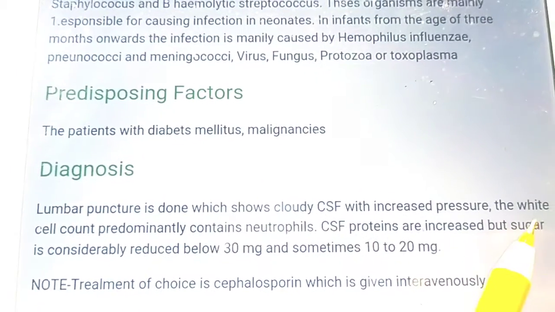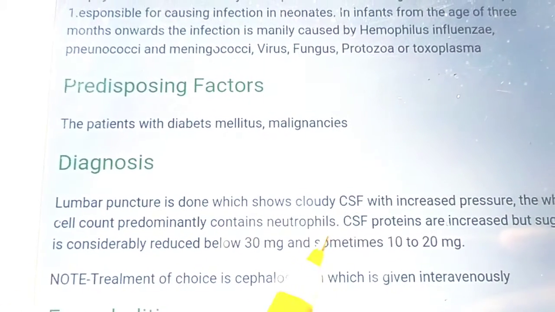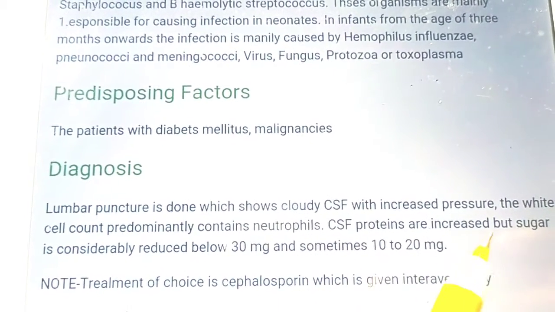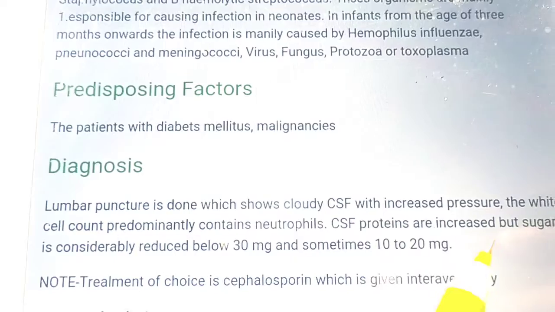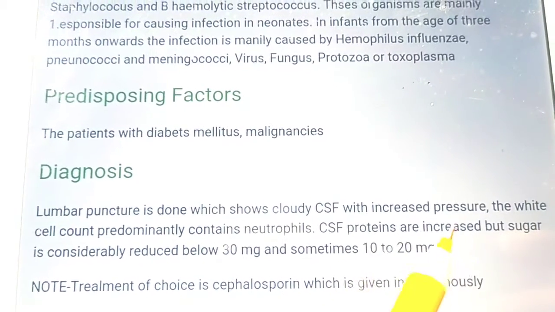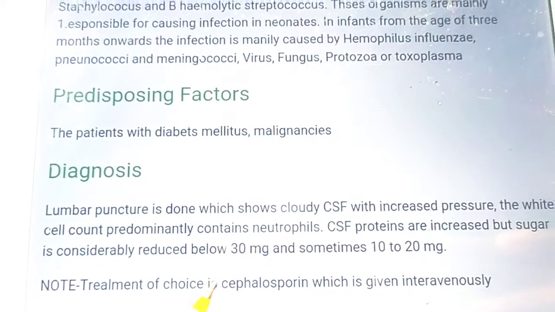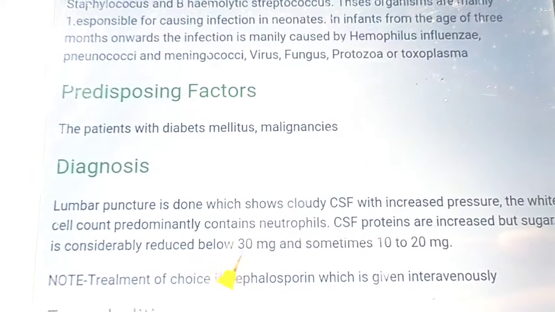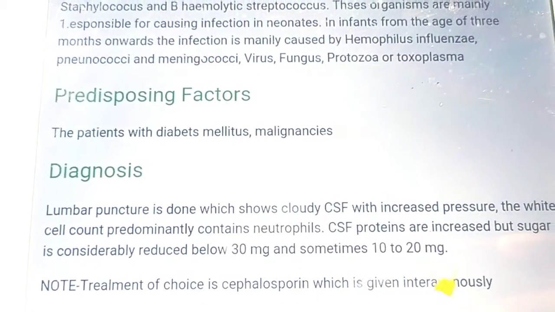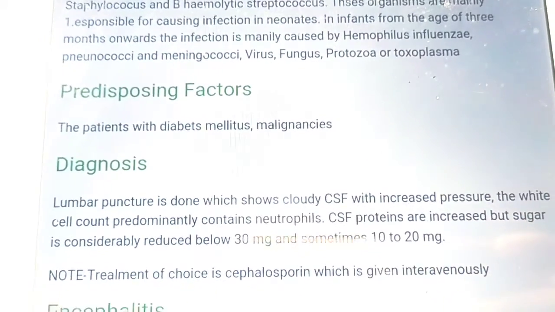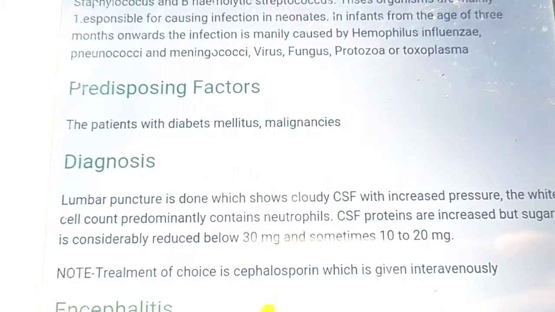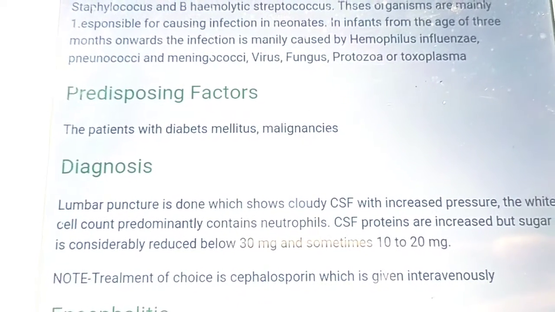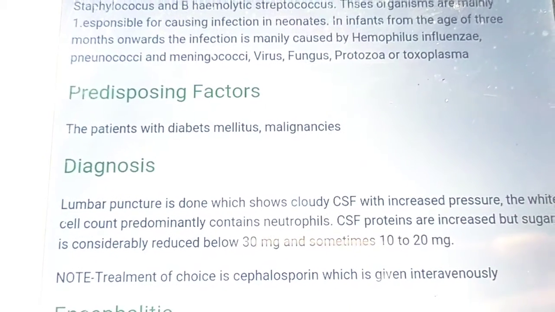And why? Because the WBC count has increased, mainly the neutrophils. CSF proteins are increased. Remember this, CSF proteins are increased, but the sugar is considerably low. The sugar is below 30 mg, or sometimes 10 to 20 mg. Note that the treatment of choice for this meningitis is cephalosporin given intravenously.